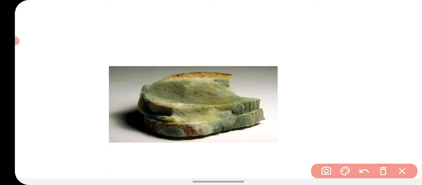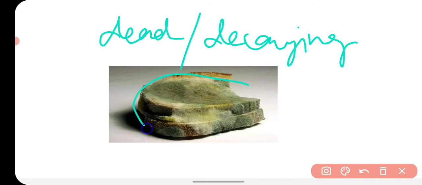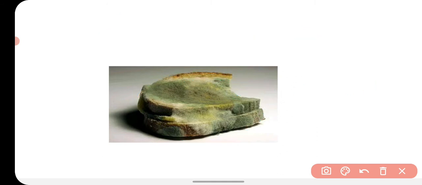What is saprophytic mode of nutrition? The nutrition in which the organism takes their food from dead and decaying matter. Dead and decaying matter. Like you can see here, this fungus is taking the nutrition from the decaying bread. So the mode of nutrition in the fungi is saprophytic mode of nutrition.